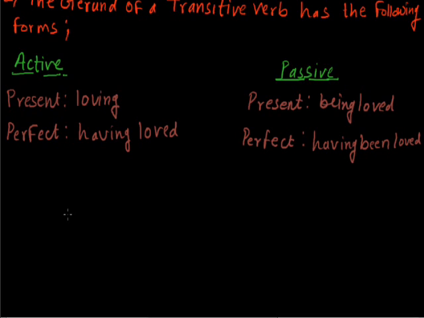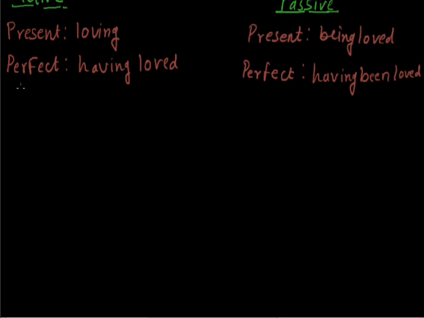Okay, now a very important thing to be kept in mind is that both the present participle and the gerund are similar because both of them end in ing, and we often get confused whether the verb with ing is a participle or a gerund. So we should be very careful in writing and in finding out whether the verb which ends in ing is a participle or a gerund. So now let us know what difference there is between a participle and a gerund.